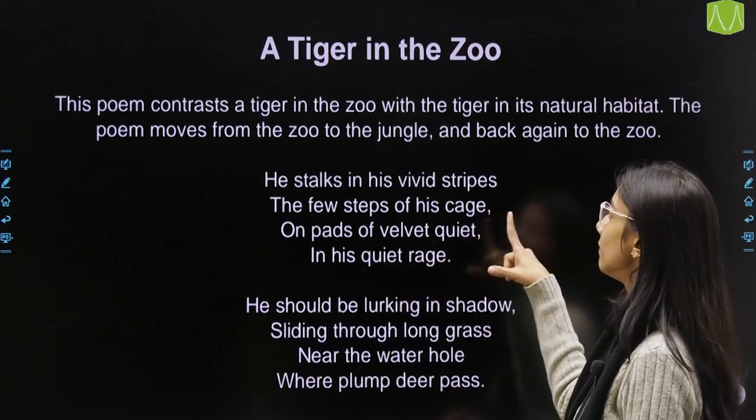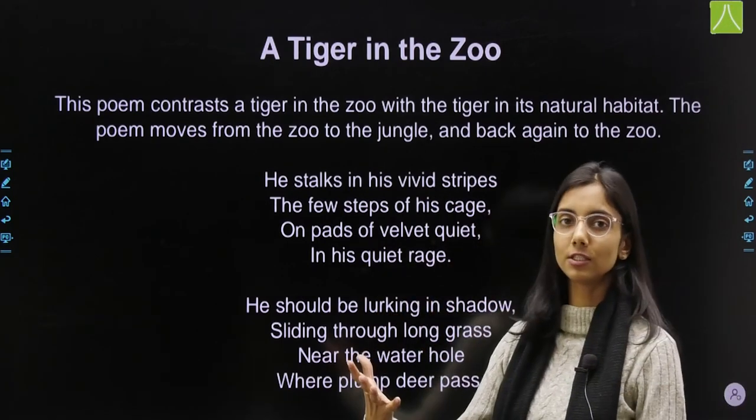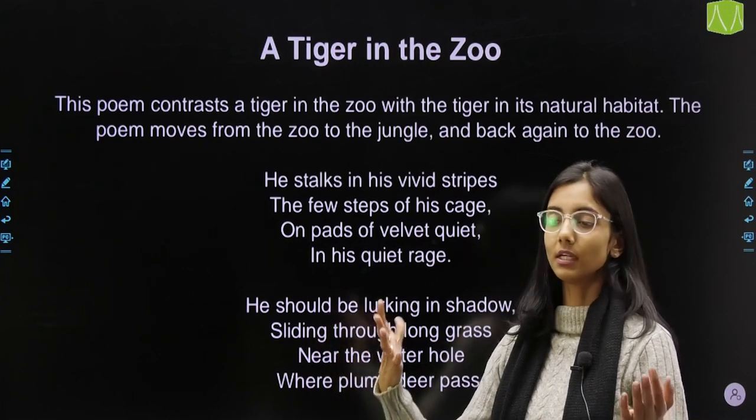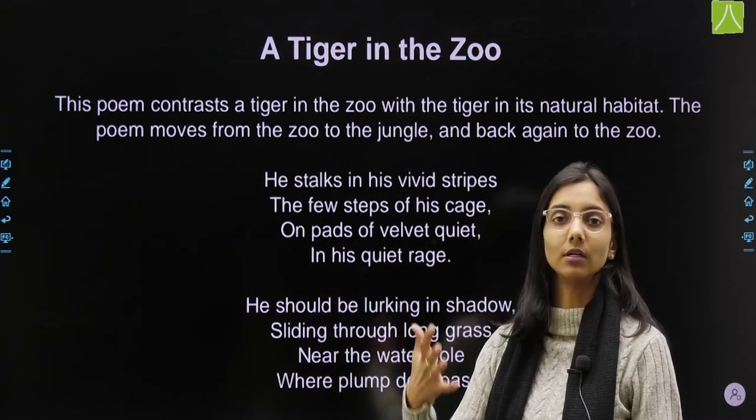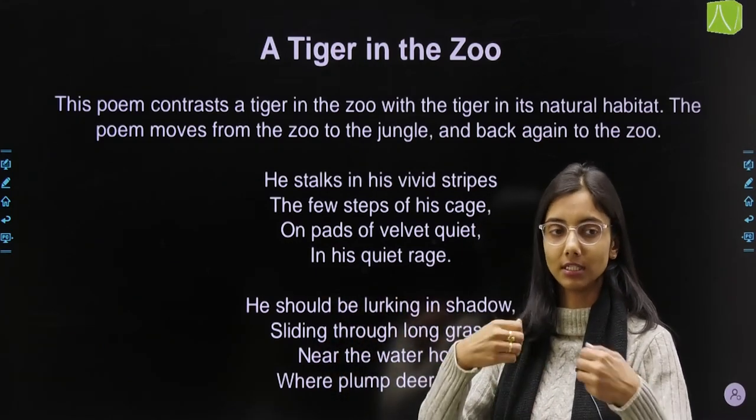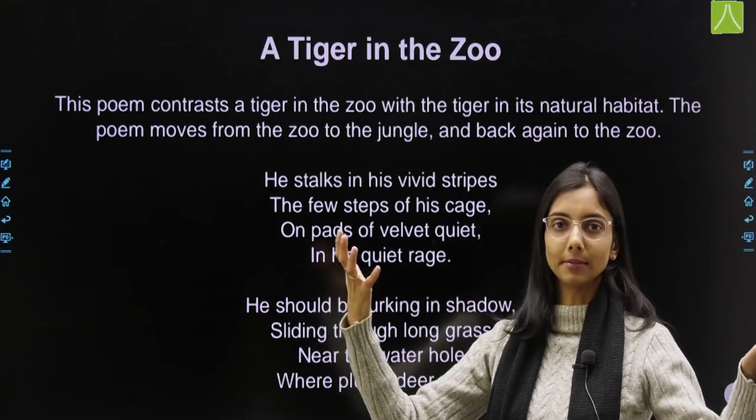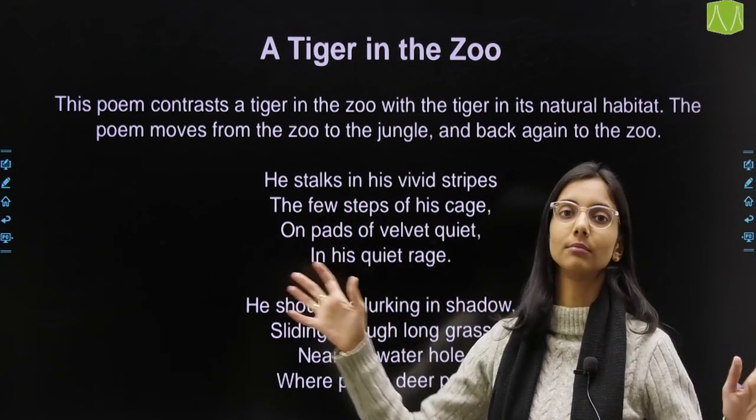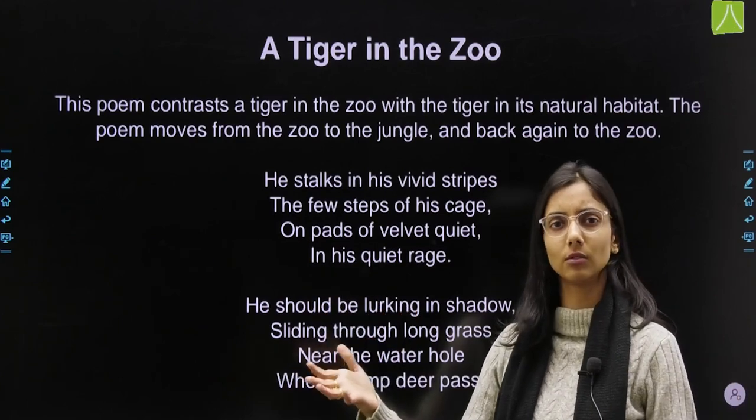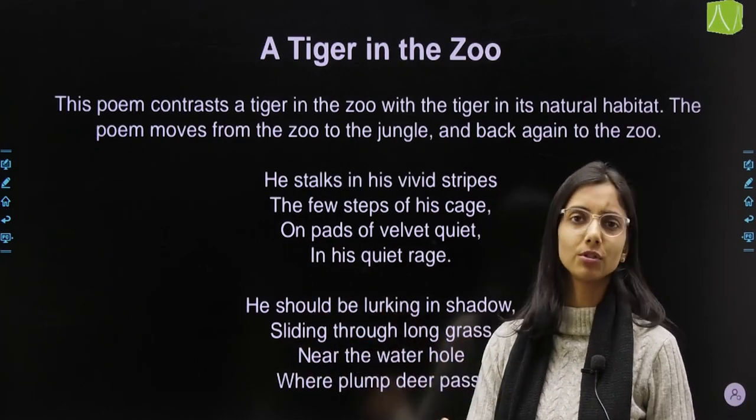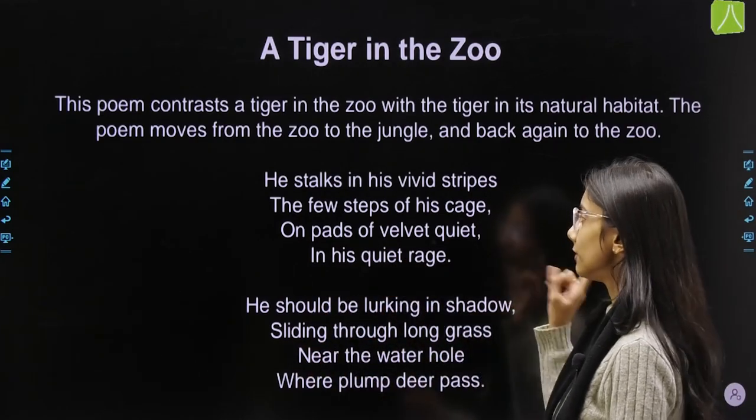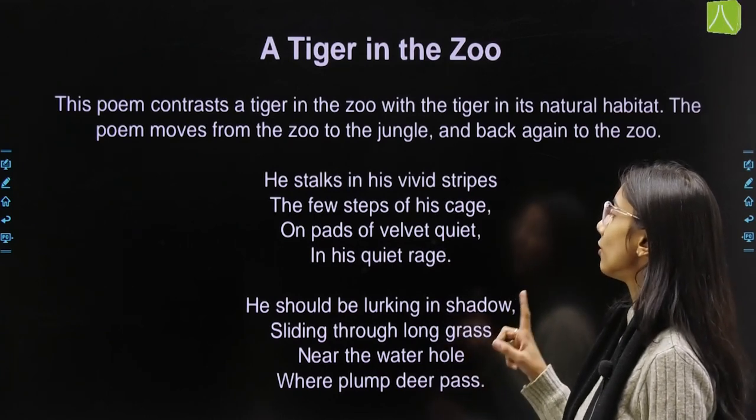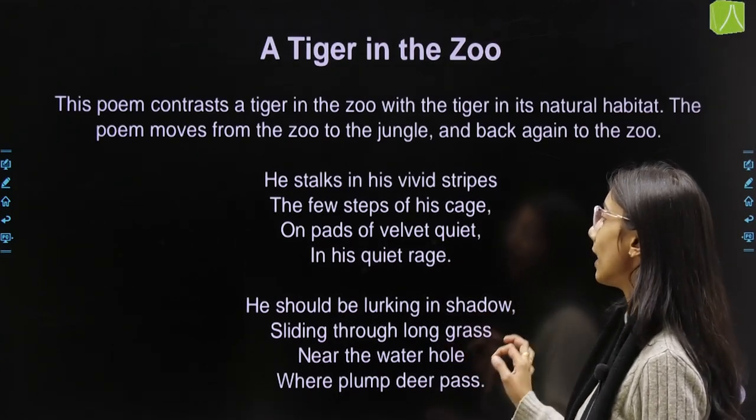The few steps of his cage, because his cage is very small, right? It's nothing compared to the jungle. Jungle is, there is no limit. ना वो कहीं तक भी जा सकता है, कितना भी दूर जा सकता है जंगल में. जंगल बहुत बड़ा होता है, but the cage comparatively बहुत छोटा होता है. So a few steps of his cage, on pads of velvet quiet in his quiet rage.